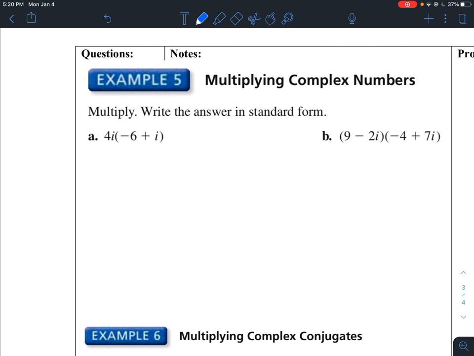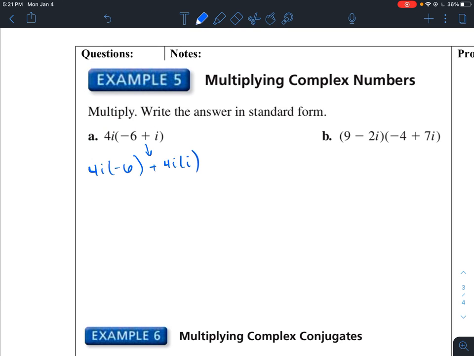To multiply complex numbers, such as this one right here for A, I have an imaginary number outside here, and I'm multiplying it by a complex number, so negative 6 plus i. All I have to do is distribute that inside in order to multiply. So I have 4i times negative 6, and then I have plus 4i times i.